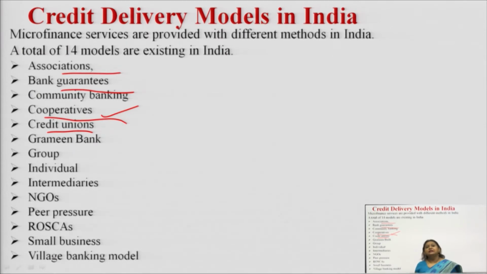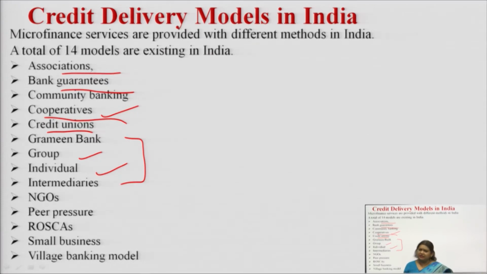And this model is adapted from the Bangladesh model, where we have raised the standard of living of the rural population which is less aware about the banking systems. Right? Then there is group financing and individual. These three methods are very, very important and we will be discussing them later on.